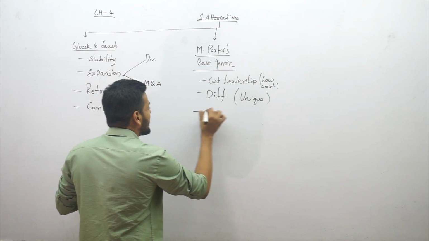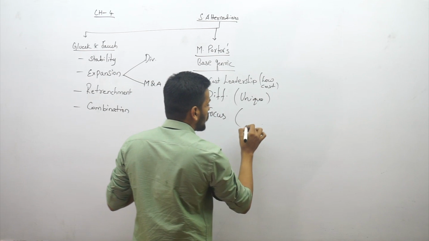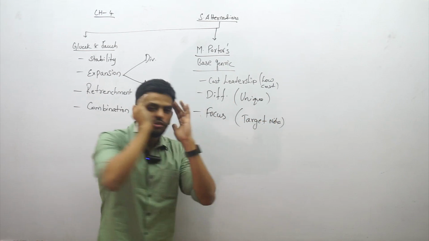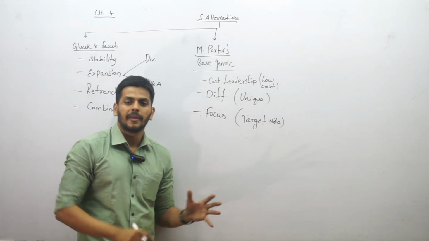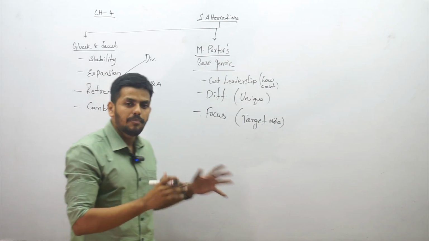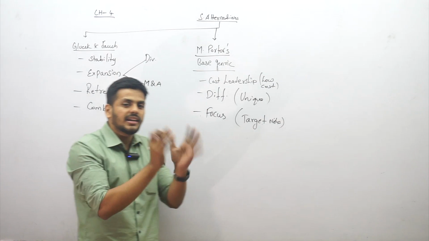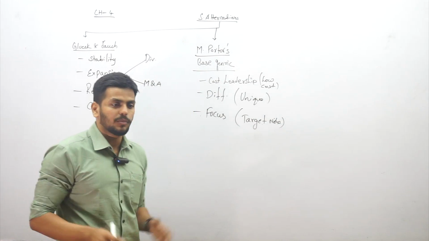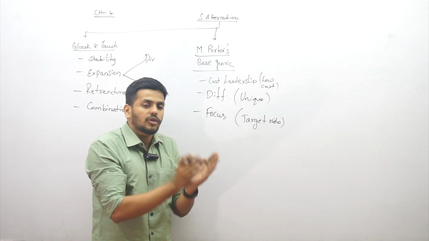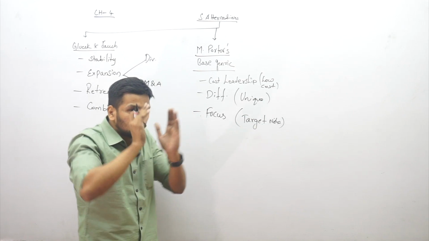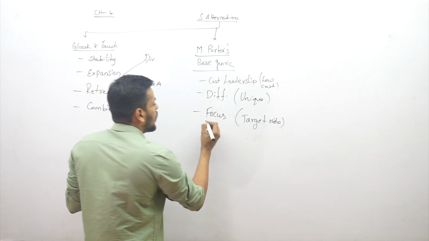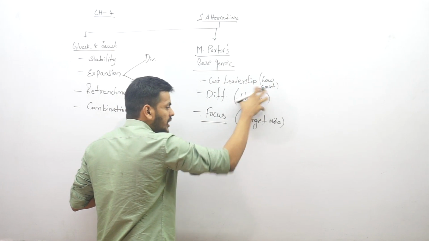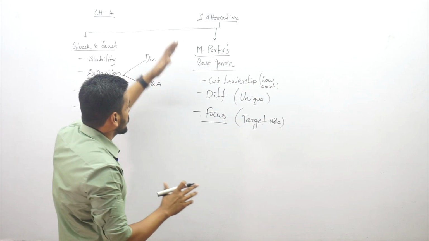And then the last one is called a focus strategy. Focus is on what? A target niche. You have a segmented market which you are exclusively focusing on. This is niche marketing, like what luxury products do, like say Mercedes, BMW. All these companies target only the high net worth or high income group. Like Junior Horlicks is focusing on kids from 0 to 3 years. So you exclusively have your target niche, which is focus. Cost leadership, striving to be the low cost producer. Differentiation, being unique. And focus is to target an exclusive group. These are Michael Porter's 3 strategies.